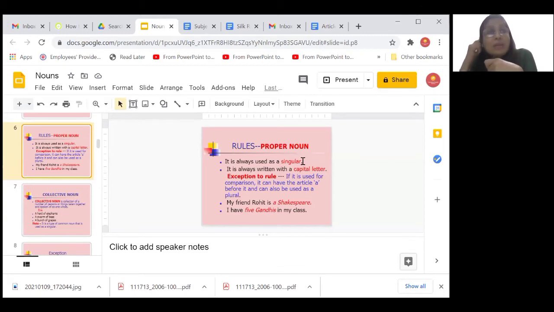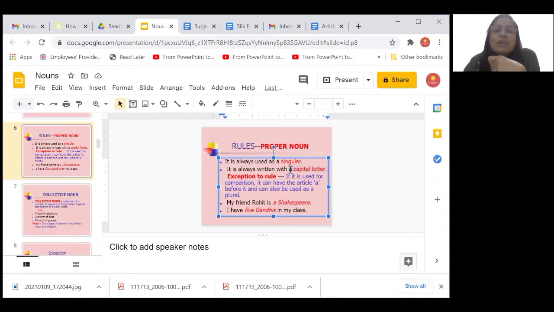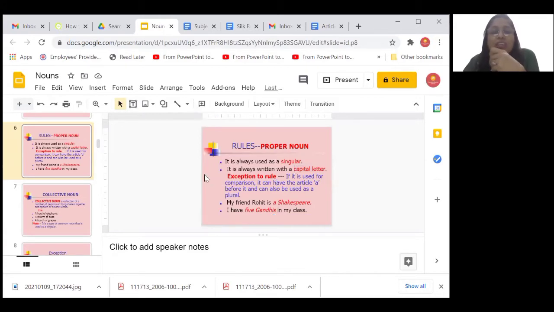Because it is the name given to a particular person or animal or thing or even a place like a city. And because it is unique and only one in the universe, therefore it is always written with a capital letter. So this is the rule. These are the two rules actually which are related to the usage of a proper noun.